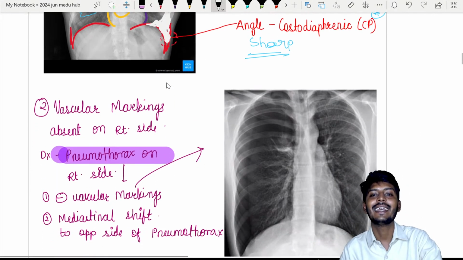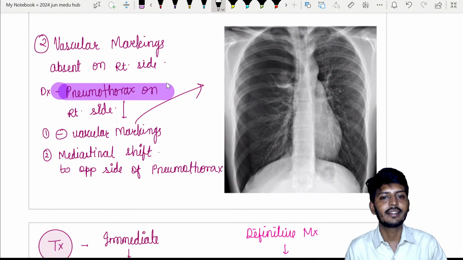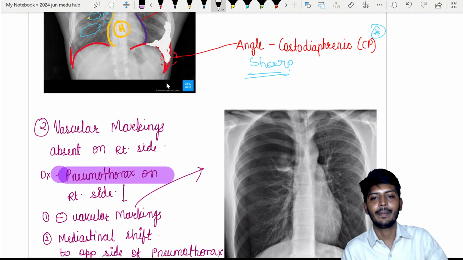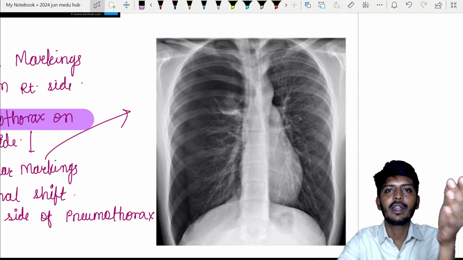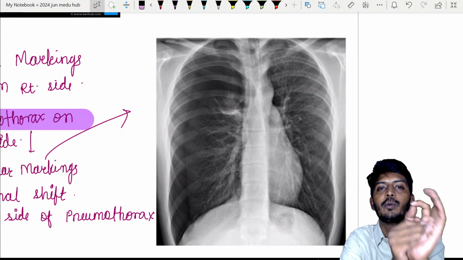Costo-diaphragmatic angle, also called the CP angle, costophrenic angle. Okay, let's go to the next important aspect. Let's understand the importance of what is happening here. So when you look at a chest X-ray, remember the technique, at least from your exam point of view, these three, four things you must see.